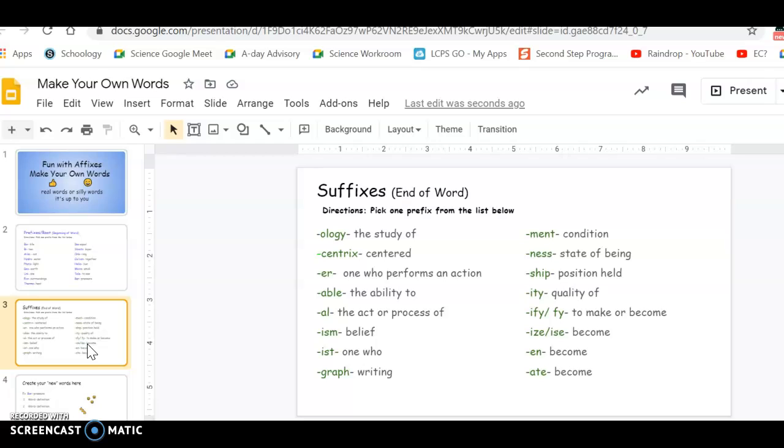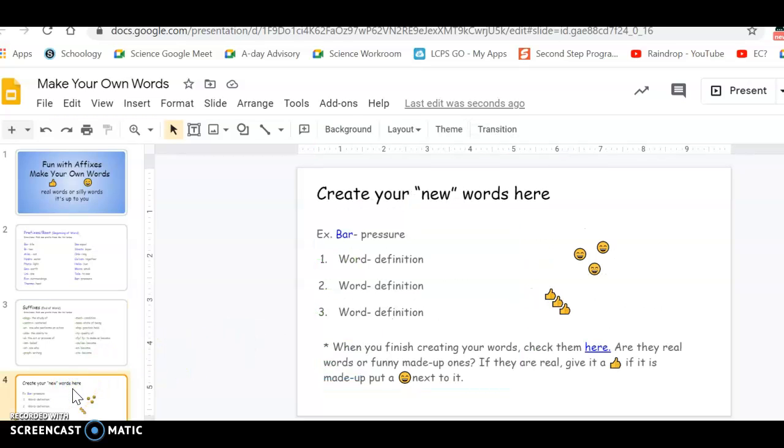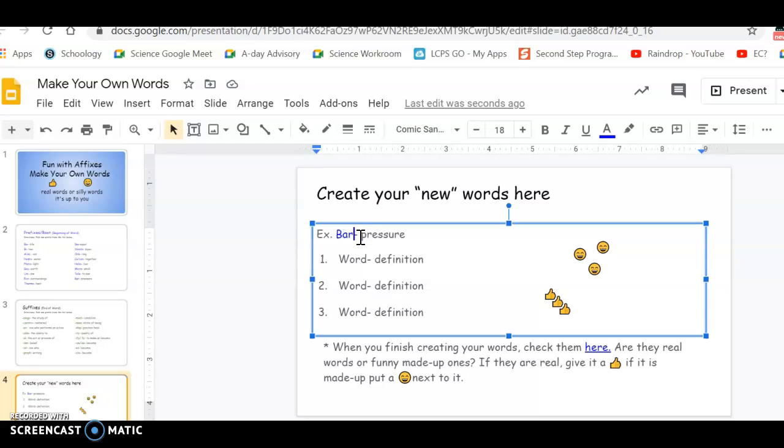I'm going to pick any of these that I want. There are two that we've been studying, ology and centric or centrics, and those are the ones that we've been using, but we added more, like I said, to keep it interesting. So I'm going to choose ism. Control-C to copy it, go to the fourth slide, and now I want my ism to be next to the bar because we're making a word.